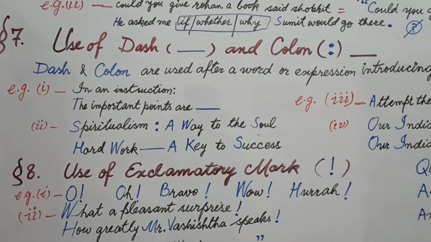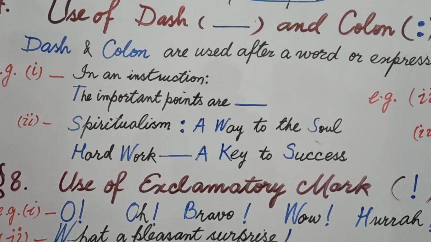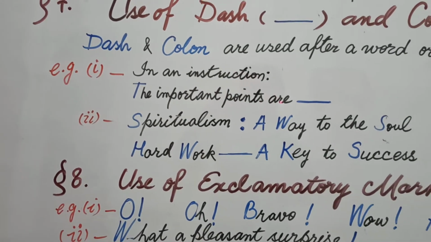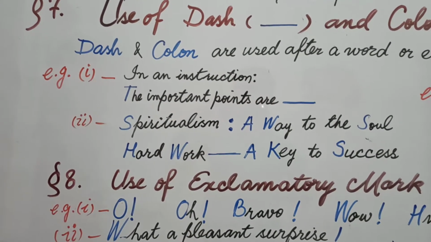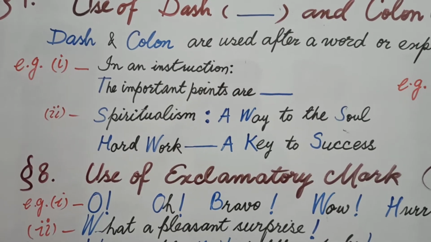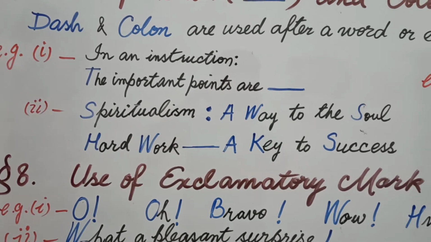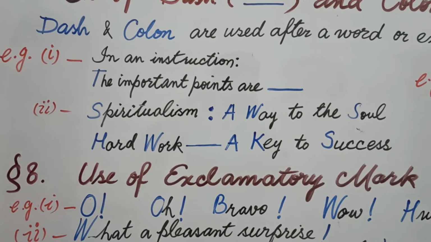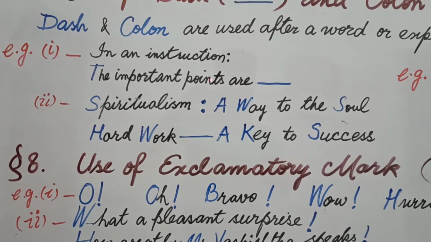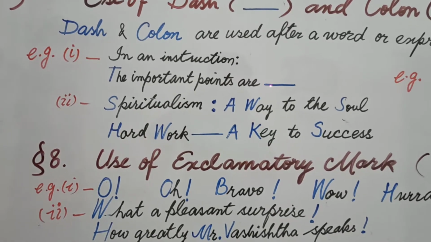In other words, suppose, students, let's begin with this. There is a question. We use this in an instruction. How do we write an instruction? Suppose you are writing something and you are indicating something, then the points will be given in the lower part of your page, students. Then points are to be explained in other words after this. It means these points are going to be opened in other words. That's why I use this dash.